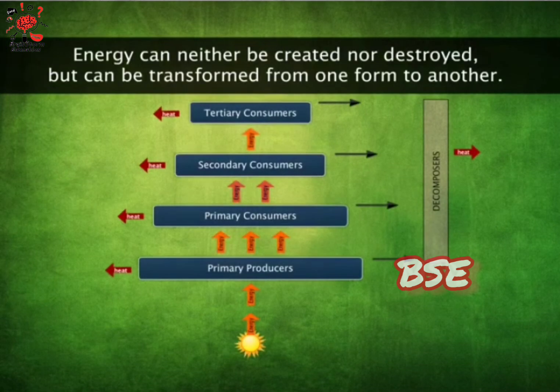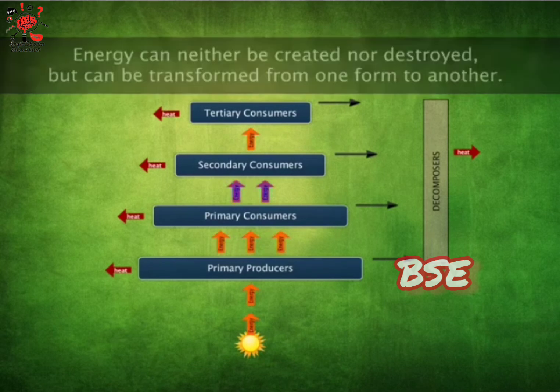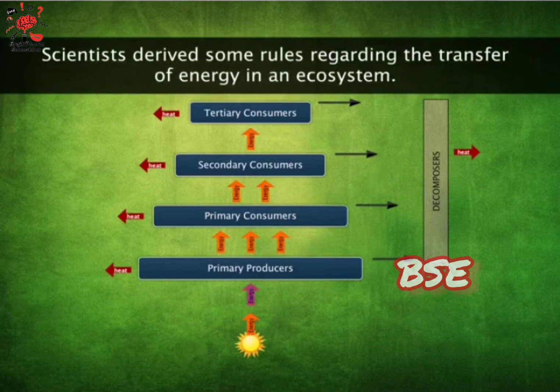Energy can be neither created nor destroyed, but can be transformed from one form to another. Scientists have studied the flow of energy between different components of the environment. They have derived some rules regarding the transfer of energy in an ecosystem.